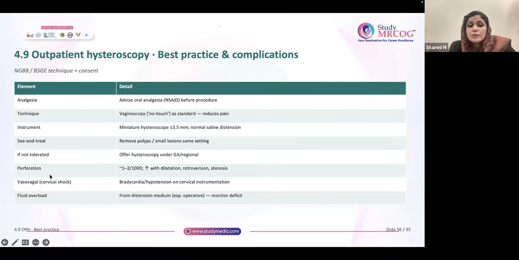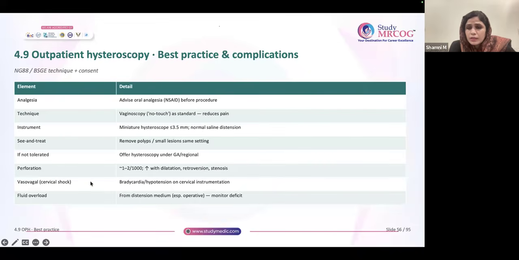What is the incidence of perforation? 1 to 2 in 1,000. So how to avoid this perforation? We have to do a per vaginal exam, rule out retroversion. If at all you're required to dilate, you dilate, especially in stenosis, you're supposed to dilate the cervix.